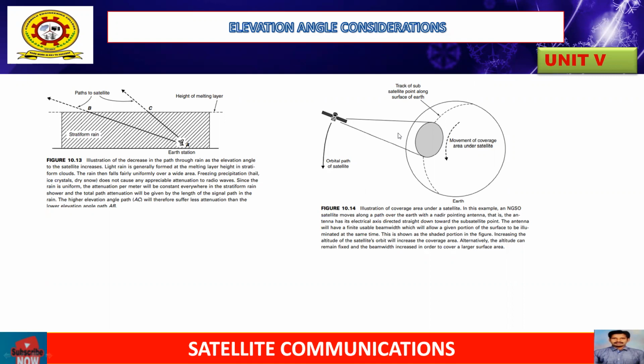And light rain is generally formed at the melting layer height in stratiform clouds. So there is the ground earth station and above it the path to the satellite. So we have here a higher melting layer. From the melting layer, the ground earth station feels some problem for transmitting and receiving signals. The rain then falls fairly uniformly over a particular wide area. So freezing precipitation doesn't cause any appreciable attenuation to radio waves since the rain is uniform. So the attenuation parameter will be constant everywhere in the rain shower.